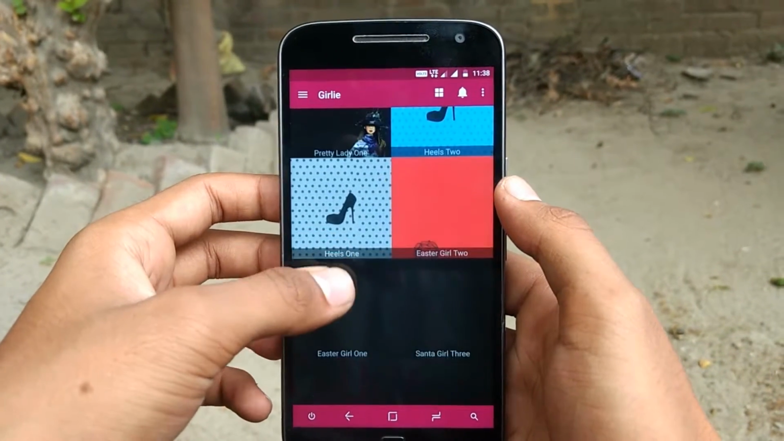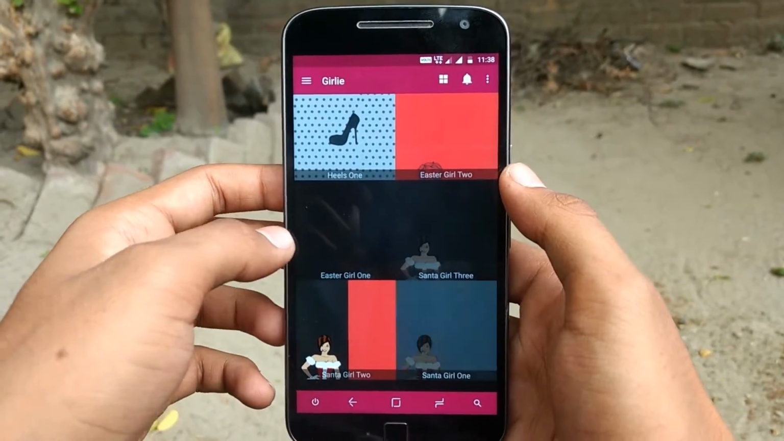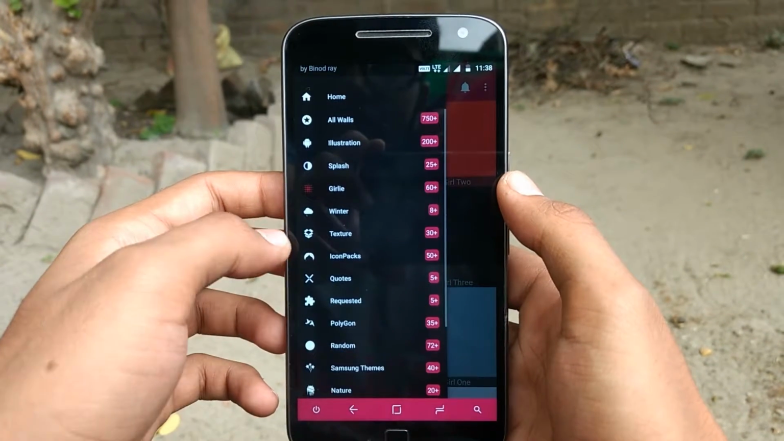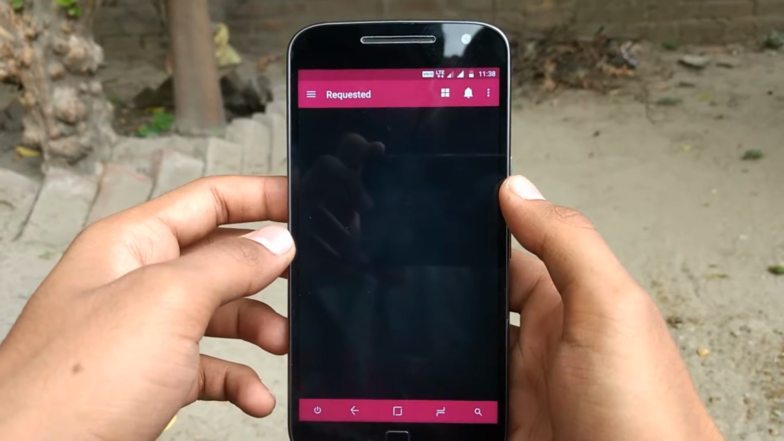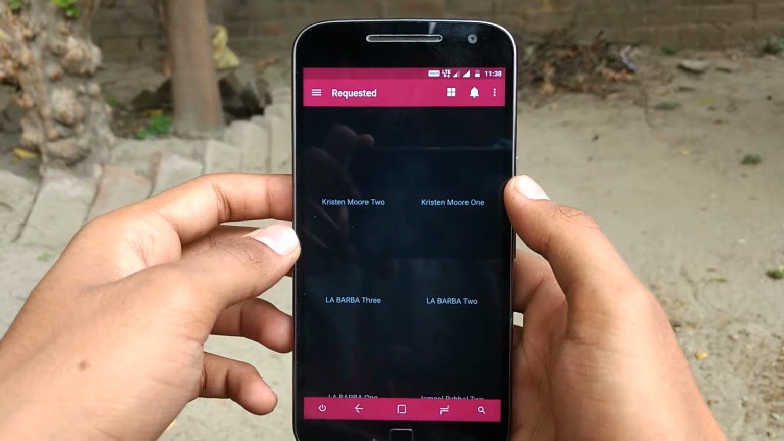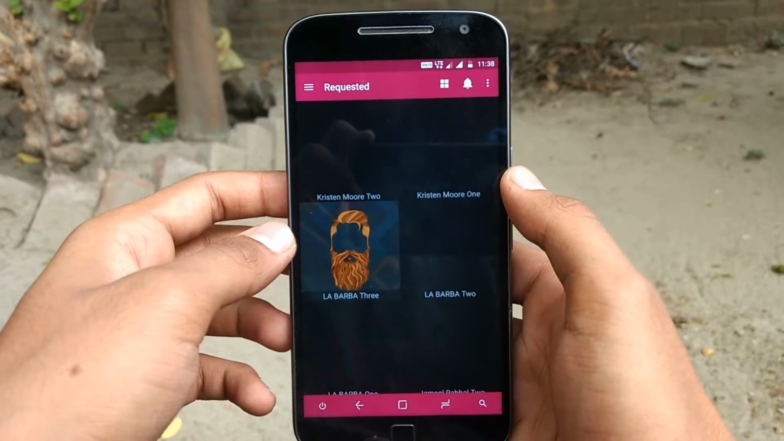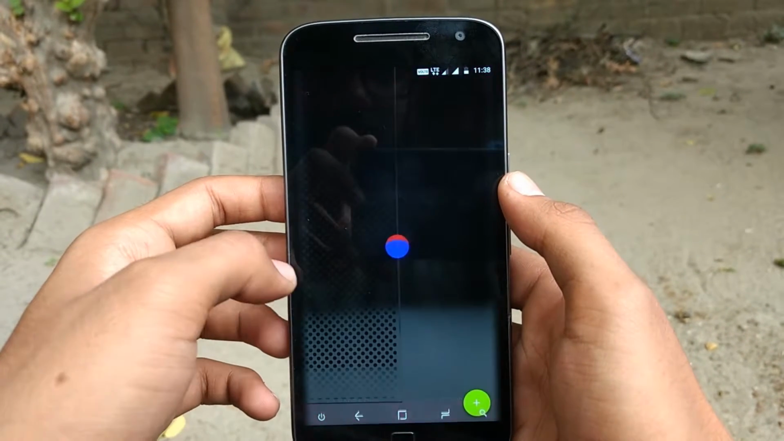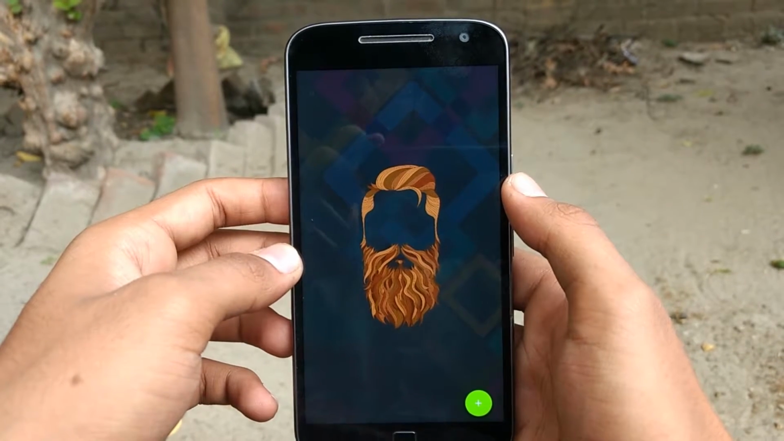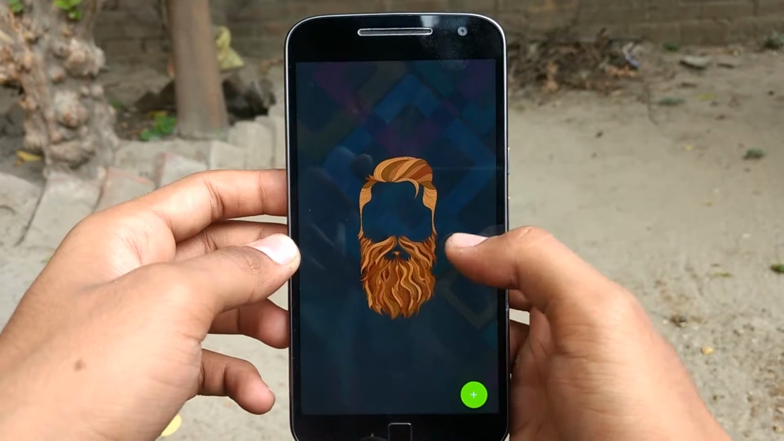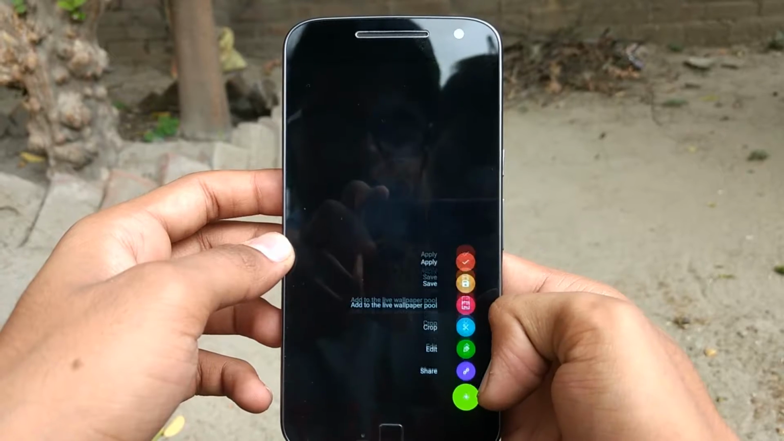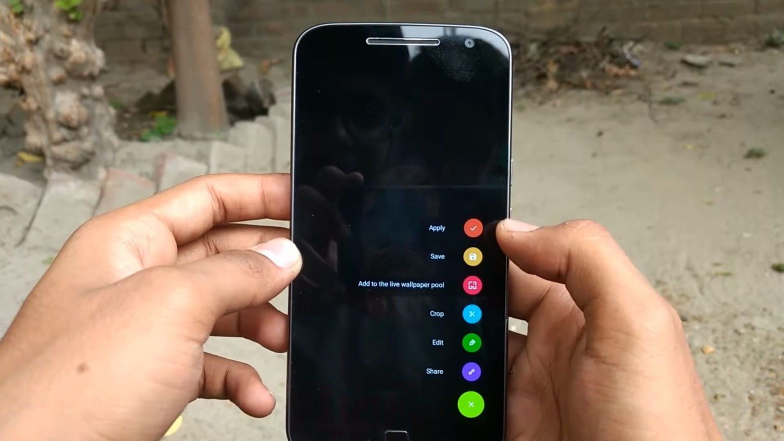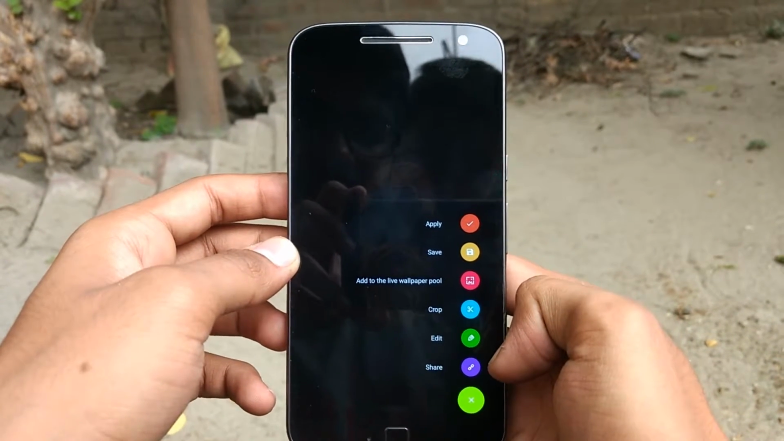So if you swipe from the left, you will see the categories. There are so many categories. All wallpapers include 750 wallpapers plus. You open any wallpaper, you can see there are so many options. You can apply the wallpaper or save it, crop and edit also.